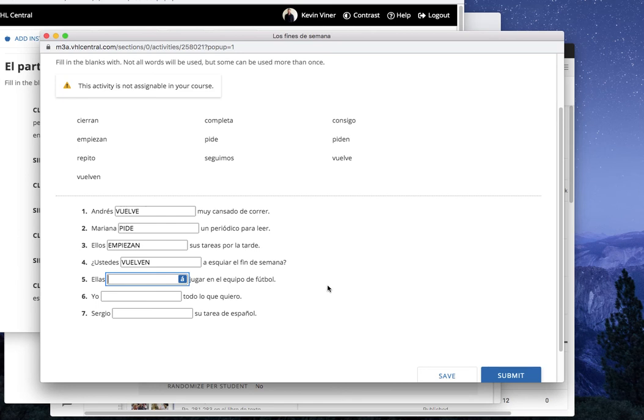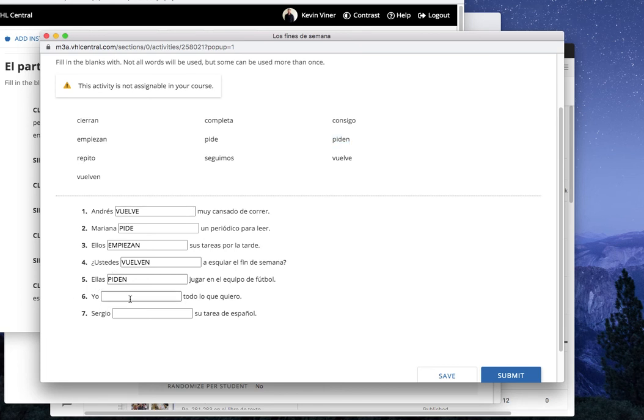Okay, pause. And we are back. So, what can it be here? The only option that makes sense is piden. They ask to play, right? On the football team. Ellas piden, right? Because it's a third person plural, so it has to end in an N, and it's the only one that makes sense here.